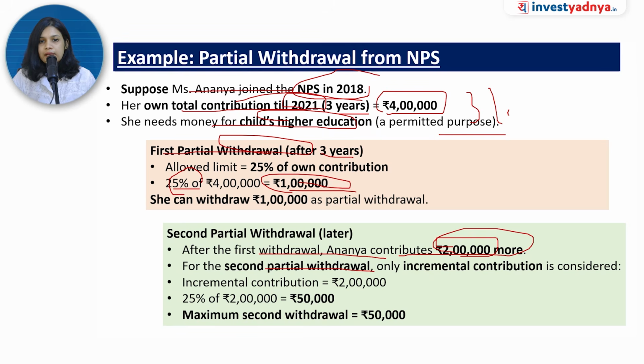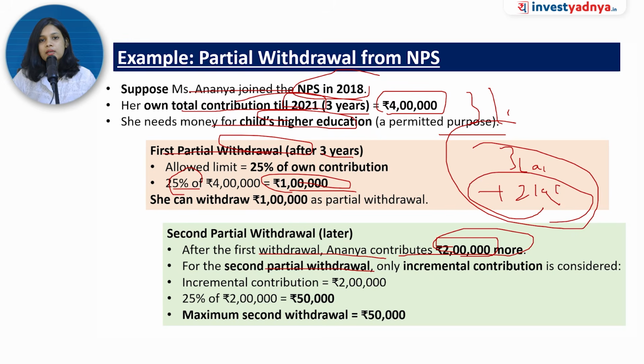After withdrawing 1 lakh, 3 lakh was left along with some interest that she will get, plus 2 lakh now she has contributed. So 3 plus 2 पे she can't withdraw. She has to withdraw only from this 2 lakh का incremental amount. So that means 25% of 2 lakh means she can withdraw only 50,000. So that remains the same for both the revised as well as the existing provision.